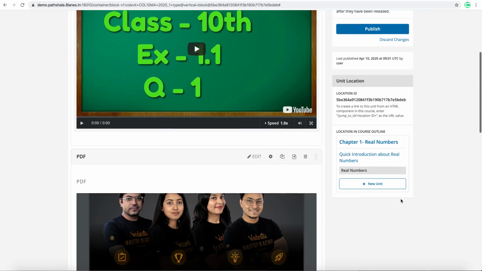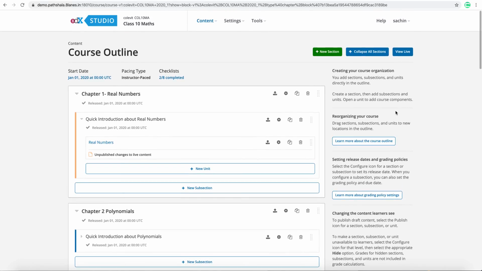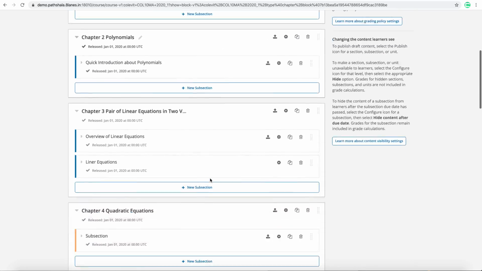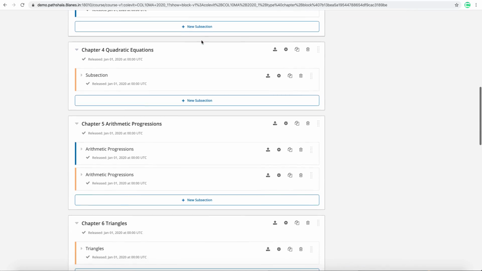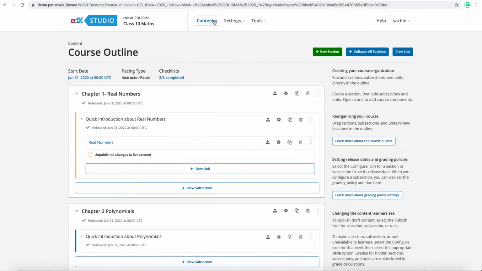LMS portal. Okay. Now here you also have, once you upload any content, an option of publishing it. So this is how you will be setting up your chapters. At the same time, I will quickly show you. I have already shown you the textbook option. If you have any custom video to upload, you can definitely upload that. Any specific files you have, you can upload that. So this is what you get in a nutshell, right?